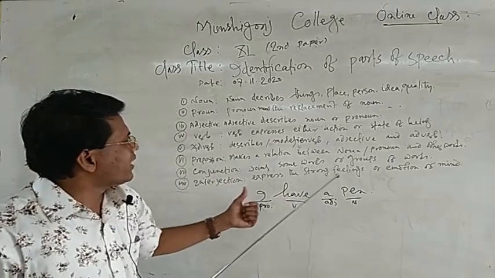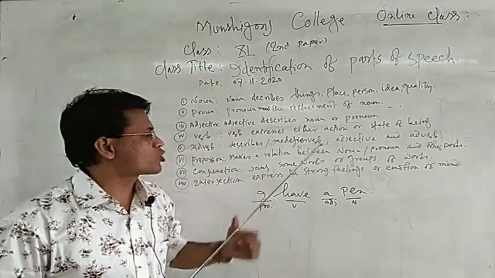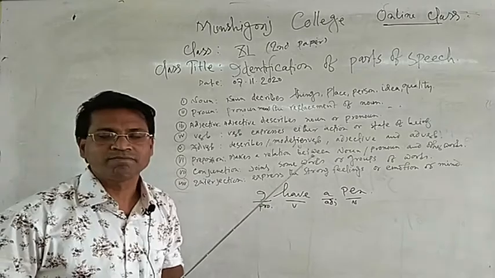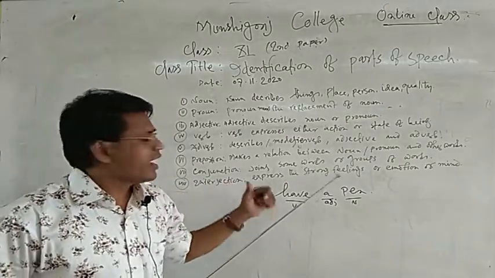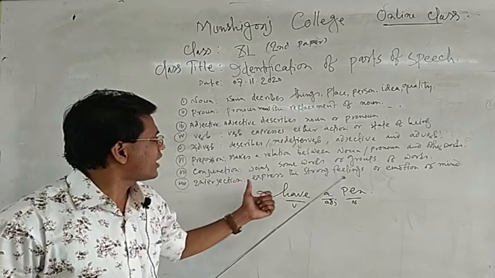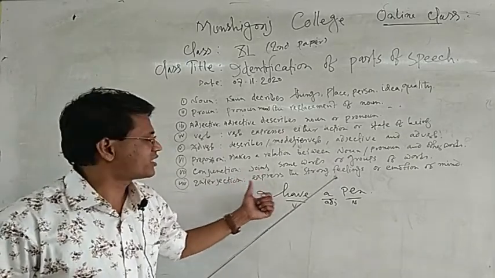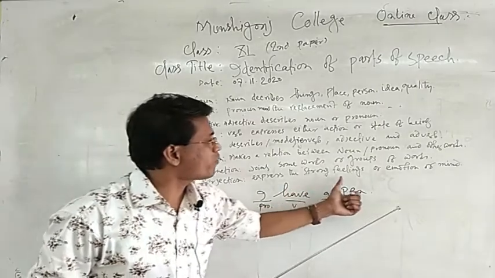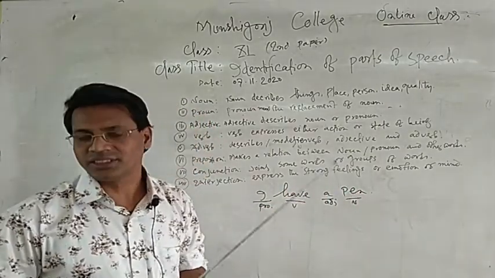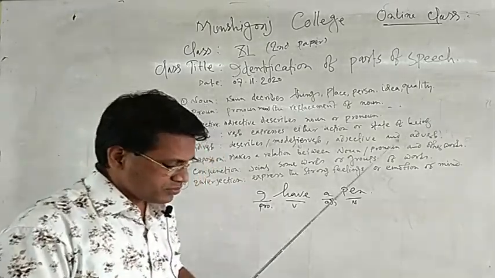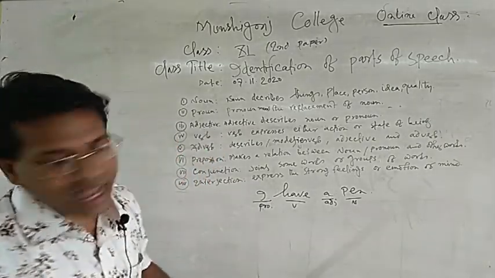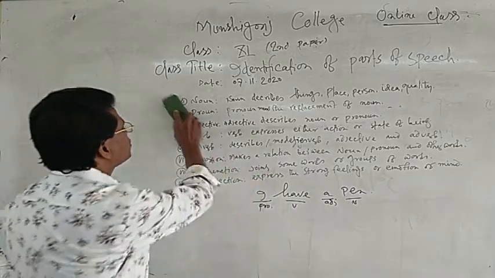Interjections mainly express a strong feeling or emotion of the mind. The word interjection itself means an expression, so an interjection expresses a strong feeling or emotion of the mind. Now we are going to our main topic, the identification of parts of speech.